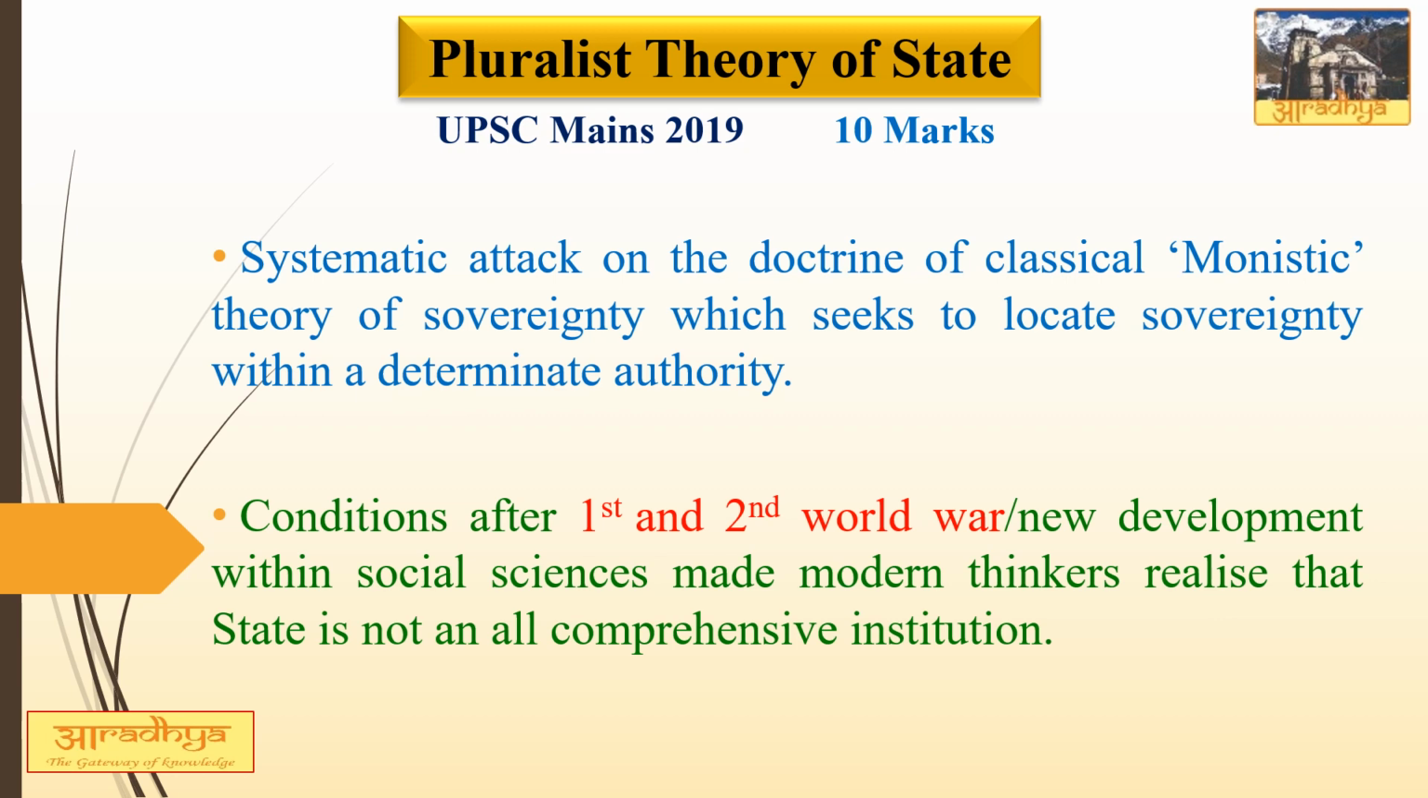Now coming to our question, that is pluralistic theory of the state. Ideally, the answer should start by giving a brief introduction or the backdrop of the theory. So you should write that pluralistic theory is a systematic attack on the doctrine of classical state sovereignty, that is monistic theory, which seeks to locate sovereignty at one place. Actually, monistic theory of the state was given by John Austin, who argues that sovereignty lies in a determinate body or a person, and that determinate authority is the source of all positive laws.